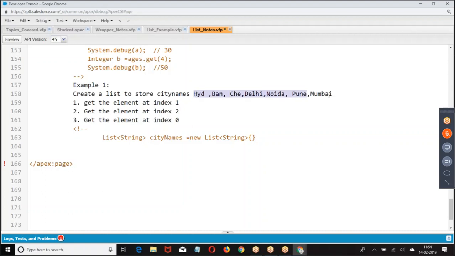Now in this case, I know what values are there. That is the reason I have given them straight away. If I don't know what values are going to be, based on the program I have to fetch the value, then I'll add it. At the time of creating, if you already know what values are there, we can straight away give them, like static. Then you're going to get the values with index.